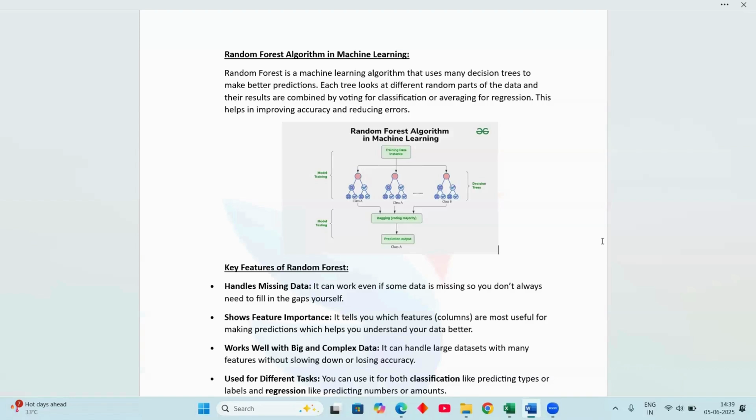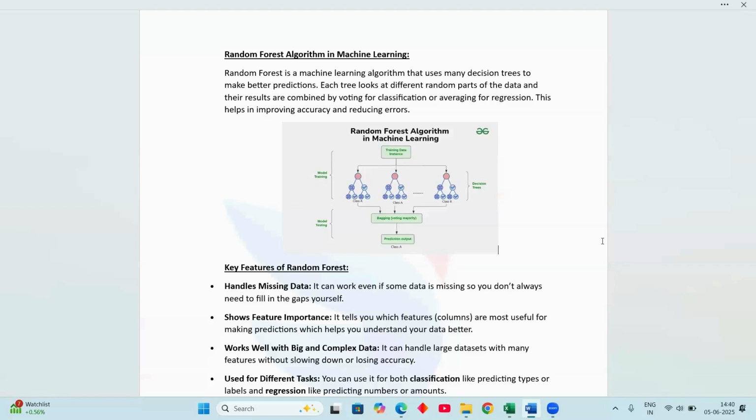Okay, so a simple comparison between random forest and decision tree. In a decision tree, we follow only one structured flow of decision making. Only one tree we have. In random forest, we have multiple trees based on decisions to make predictions. Here we deal with the data using multiple trees, like data set one, data set two, data set three. Like that, we have multiple trees.